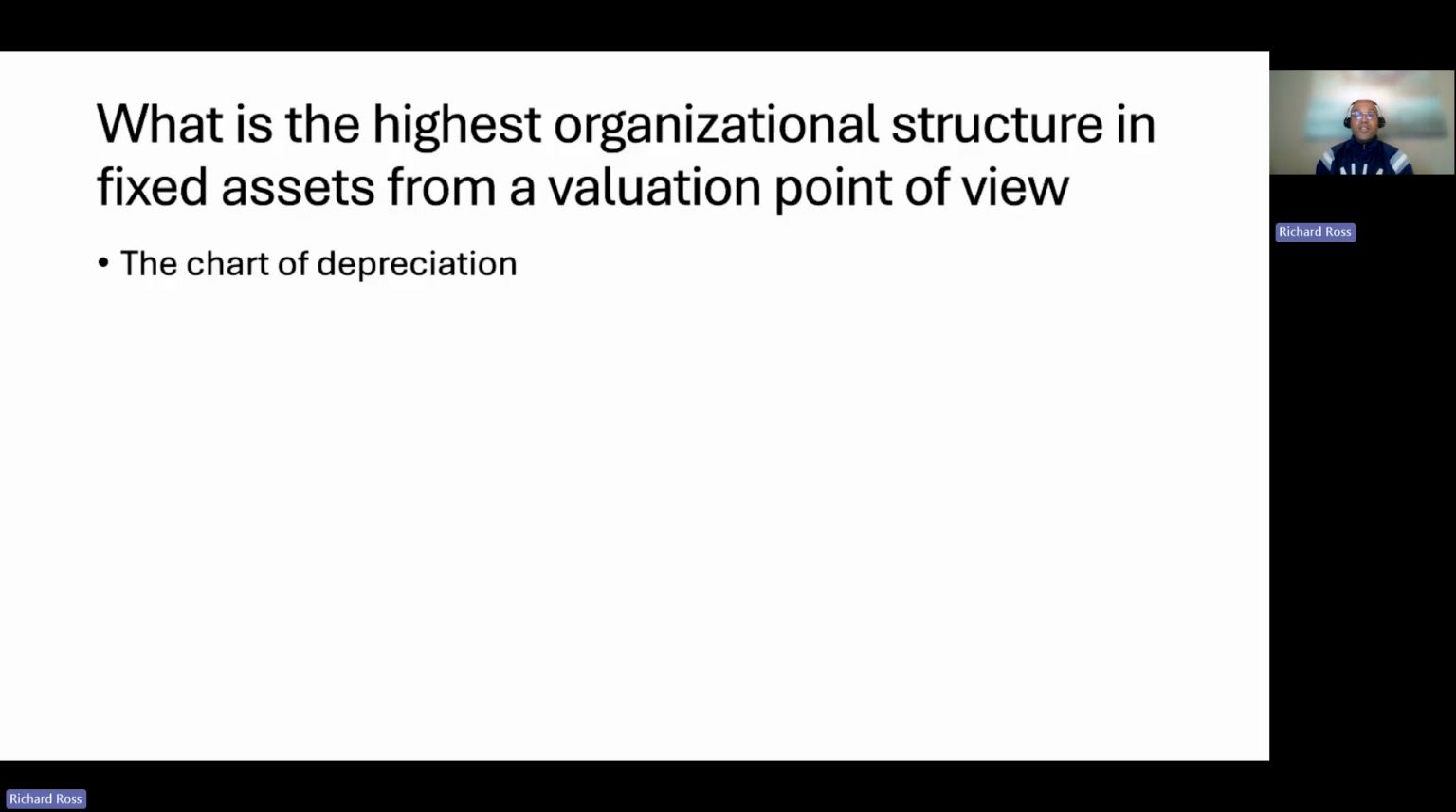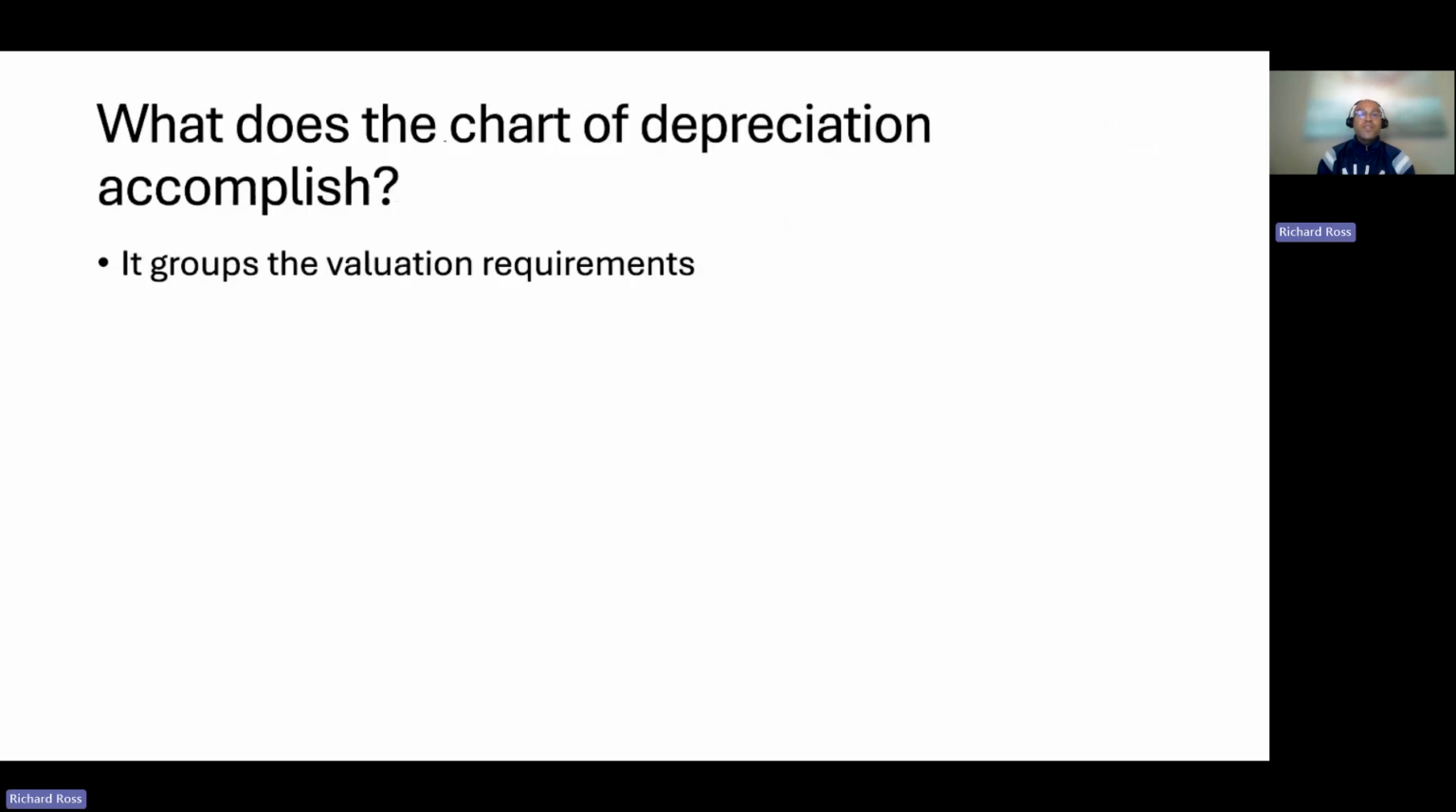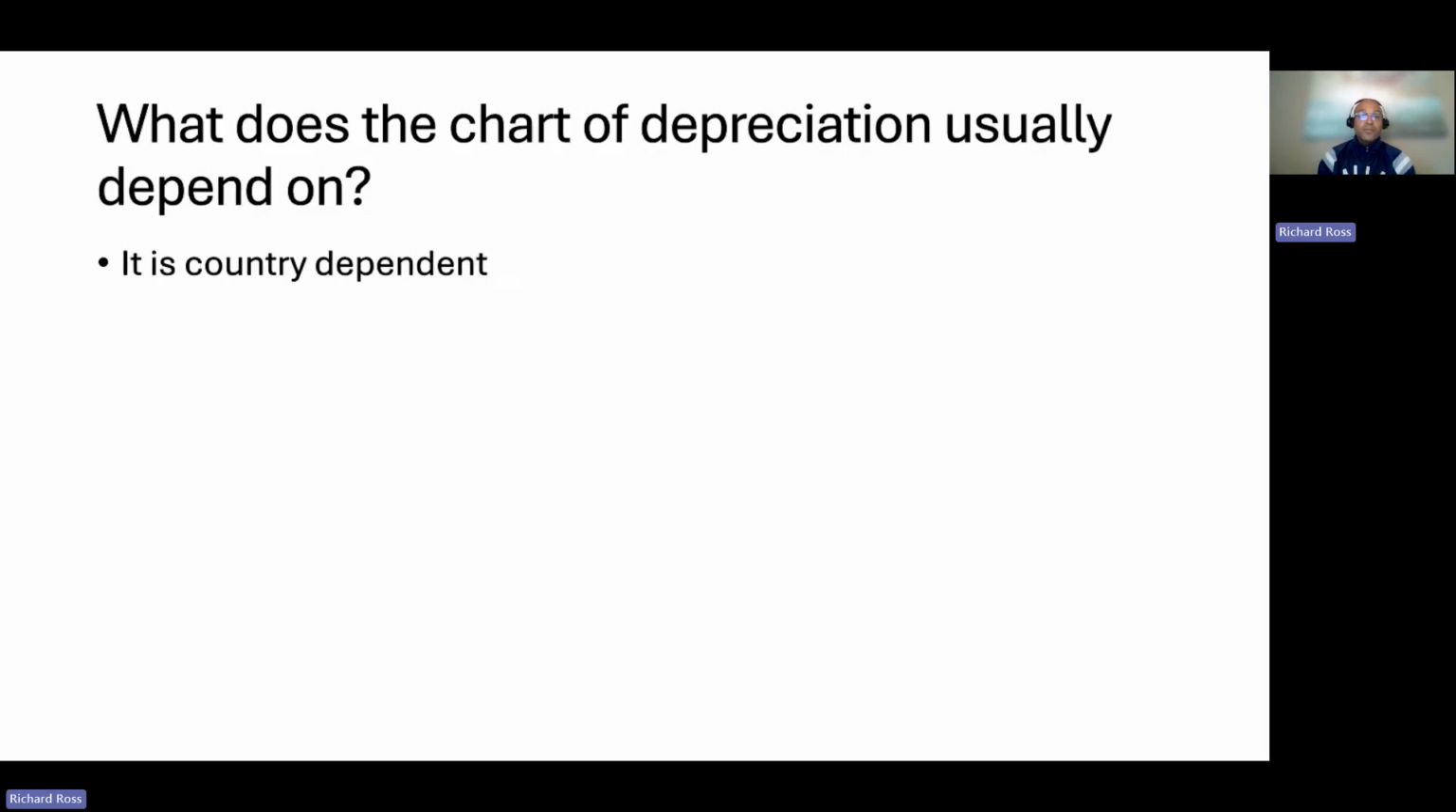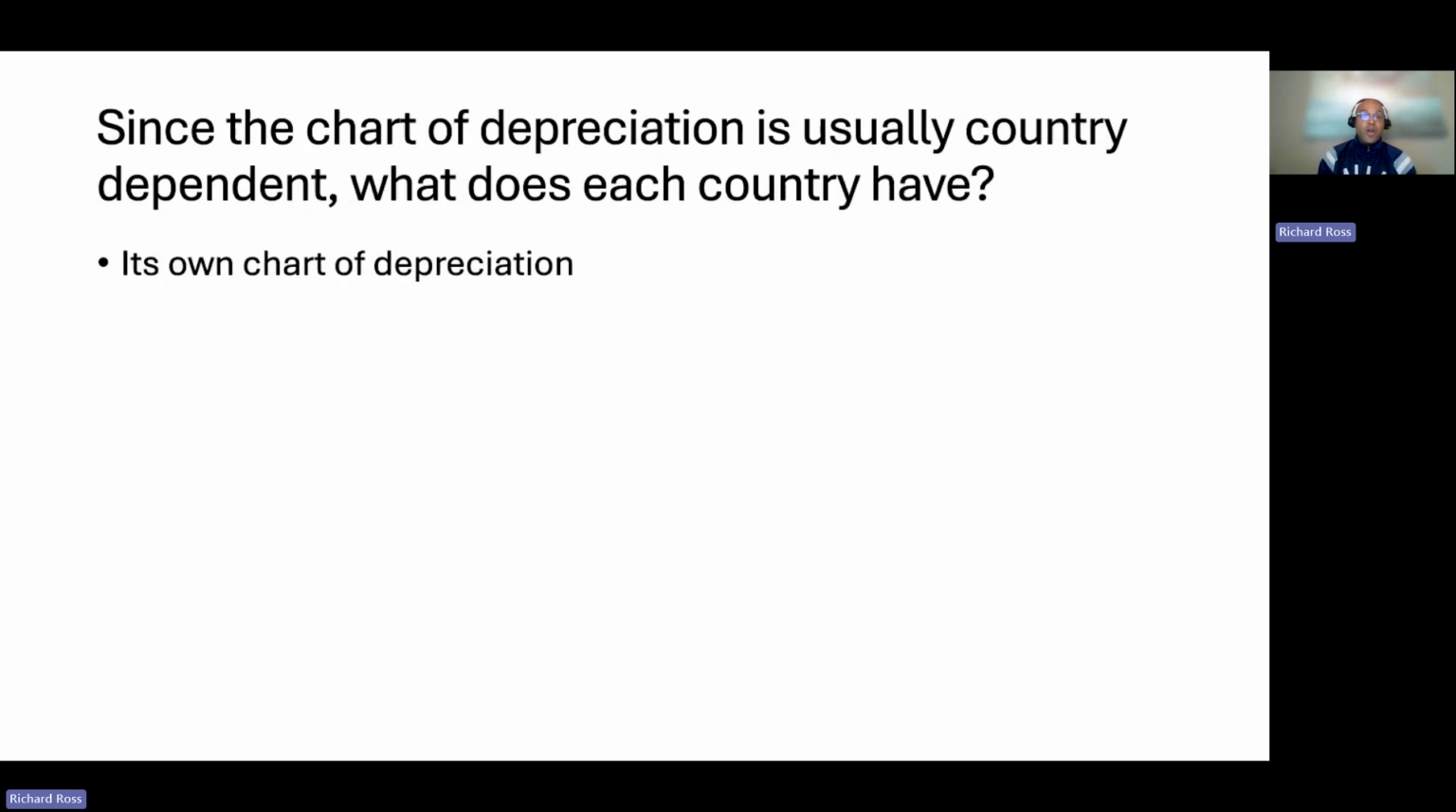What is the highest organizational structure in fixed assets from a valuation point of view? The chart of depreciation. What does the chart of depreciation accomplish? It groups the valuation requirements. What does the chart of depreciation usually depend on? It is country dependent. Since the chart of depreciation is usually country dependent, what does each country have? Its own chart of depreciation.